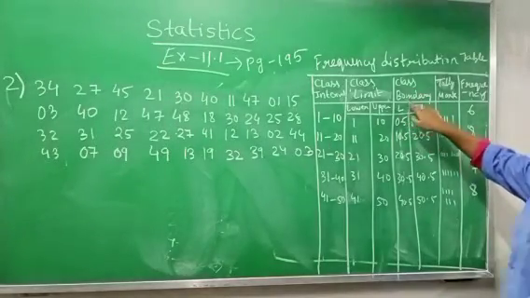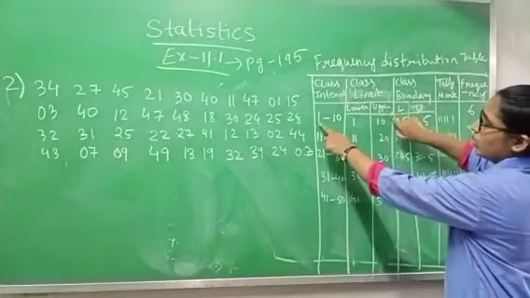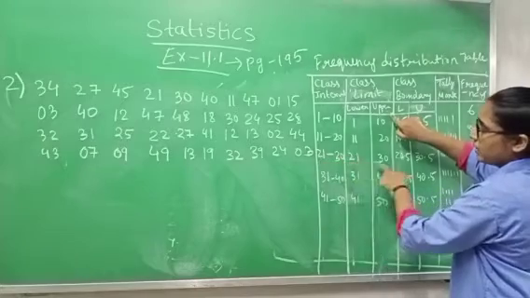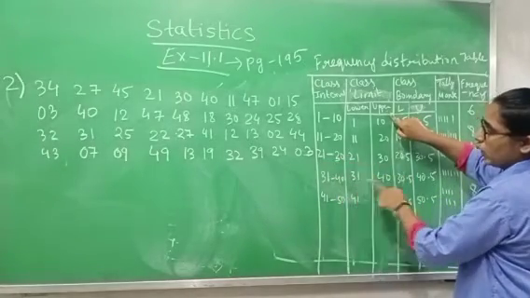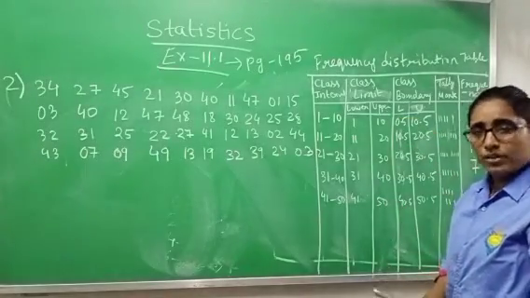Okay. Now first of all, class limit. Class limit is lower and upper. Lower is 1, upper is 10, lower is 11, upper is 20, lower is 21, upper is 30, lower is 31, upper is 40, lower is 41 and upper is 50. This one you have understood.